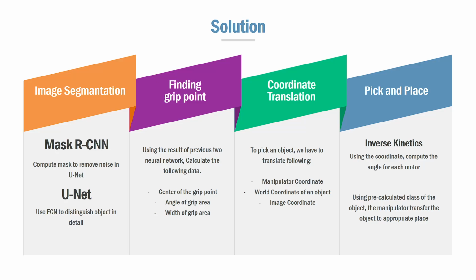This is the overall plan of our team in detail. First, use the Mask R-CNN and UNet in parallel to remove the noise and use a fully convolutional network to distinguish objects in detail. Next, to find the grasping point, compute the center of the grasping point, angle and width of the grasping area using the result of the previous neural network. And then we have to consider the coordinates of the manipulator, object, and images to pick an object properly. Lastly, using inverse kinematics, compute the angle of each motor of the manipulator, and then transfer the object to an appropriate place.